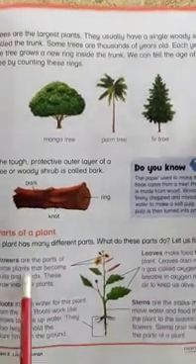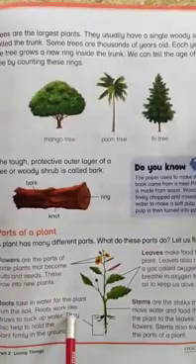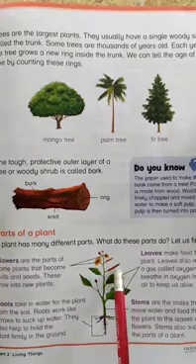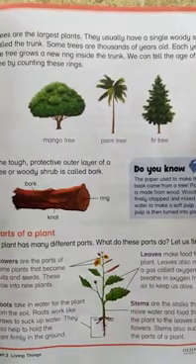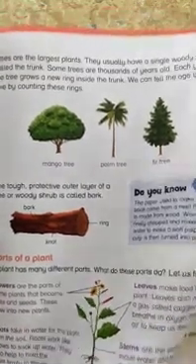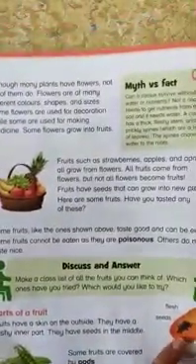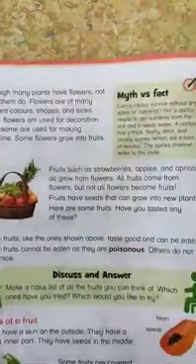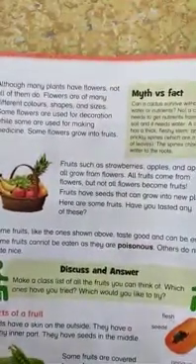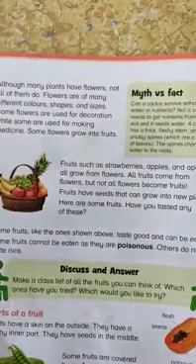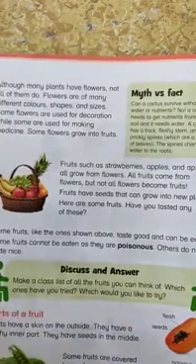Now we have learned about the parts of a plant, and how many parts a plant has. Plants have different parts, that is root, stem, leaf and flower, and they have different jobs. Now today we will learn about fruits and the parts of a fruit, about flowers, their seeds, about fruits and dry fruits.